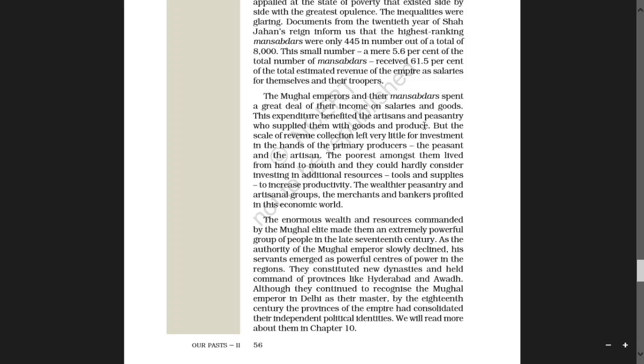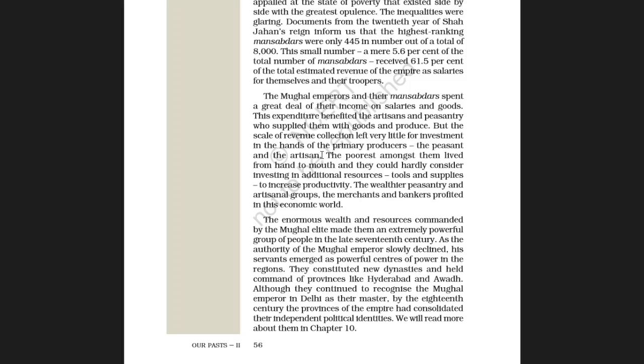goods and produce. But the scale of revenue collection left very little for investment in the hands of primary producers, the peasants and the artisans. The scale of money regularly received by the elite left very little to invest in the hands of the primary producers.